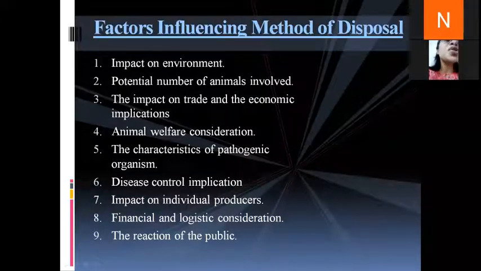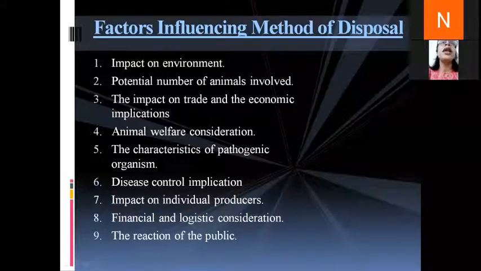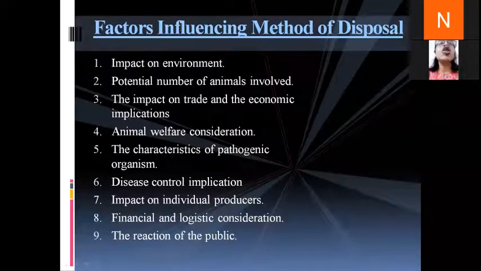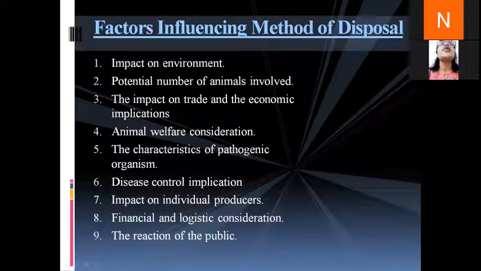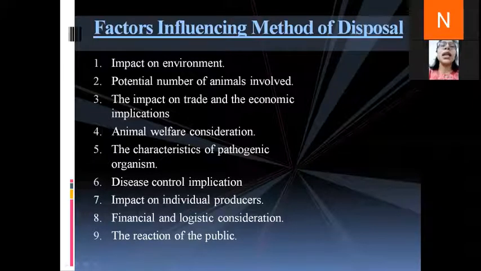And last comes reaction to the public. We always have to opt for techniques which do not create any kind of public backlash. For instance, if we go for chemical disposal, we treat the carcass with strong alkalis, and then that treated carcass is disposed of in sewers. Now some of the public might retaliate to it, and they might not consider it to be safe. So in those cases, other forms of disposal such as burning, incineration or composting should be taken into consideration. Clear?